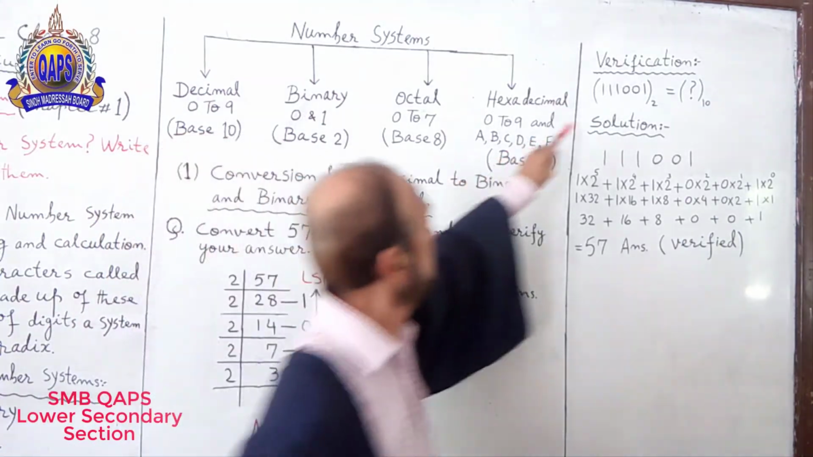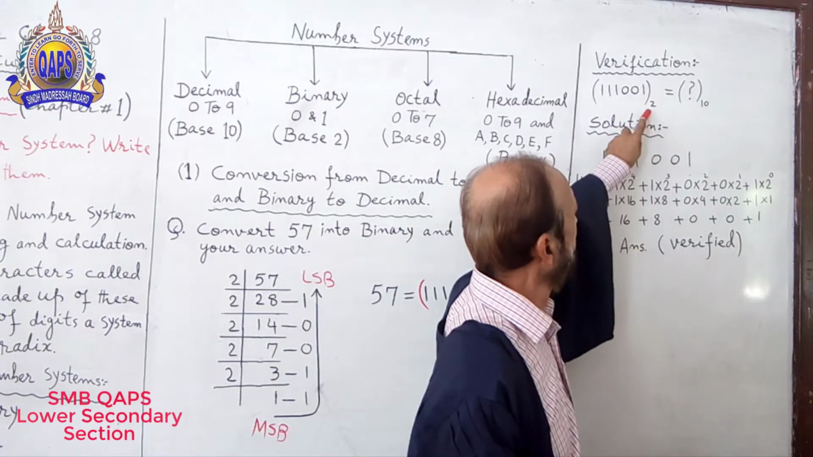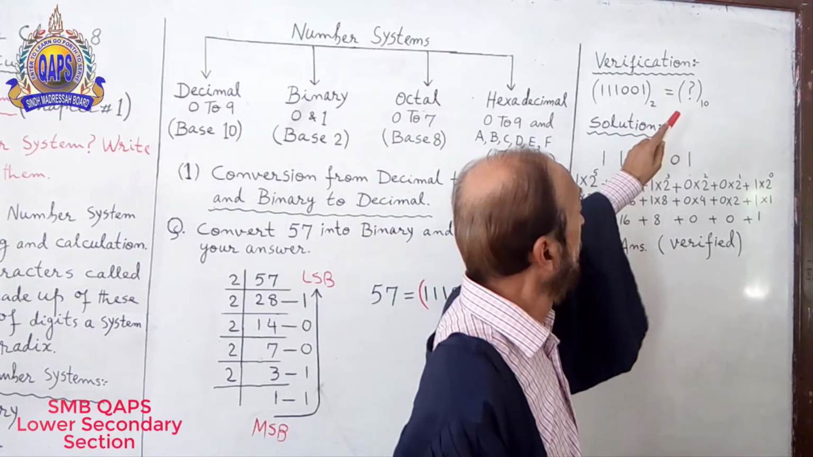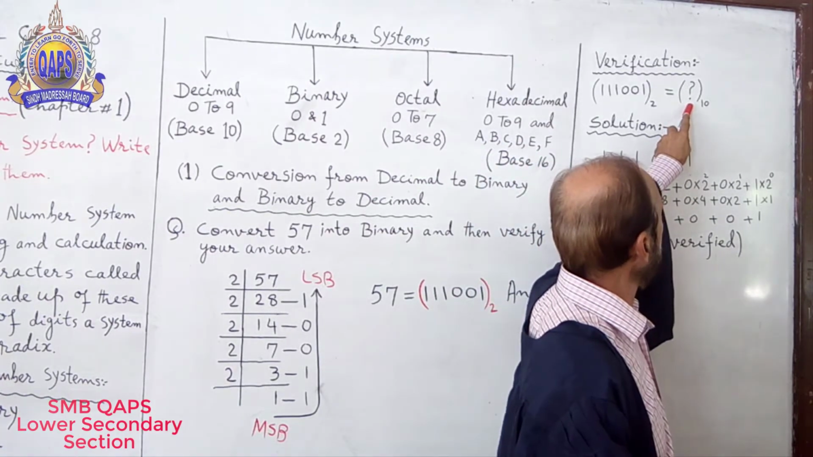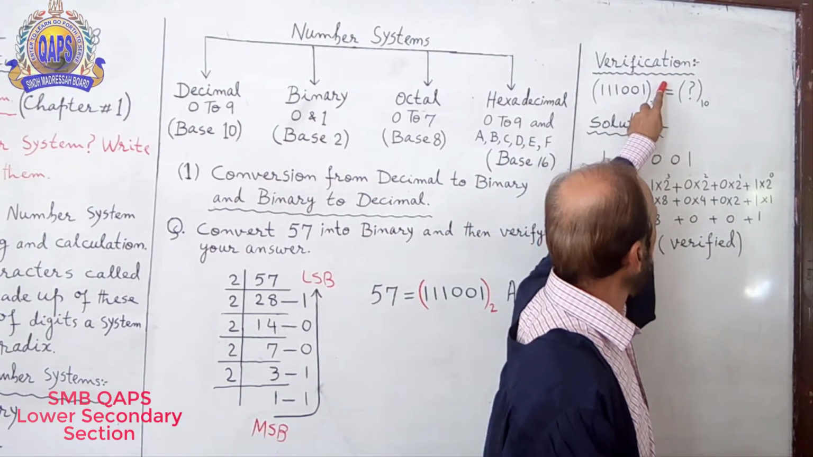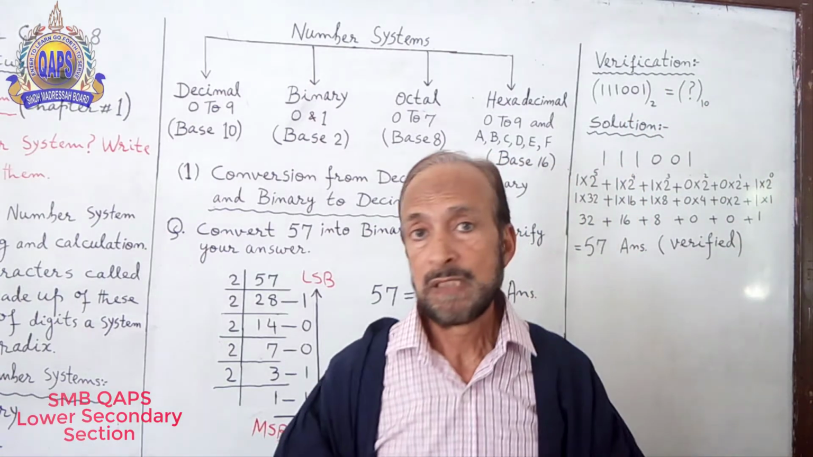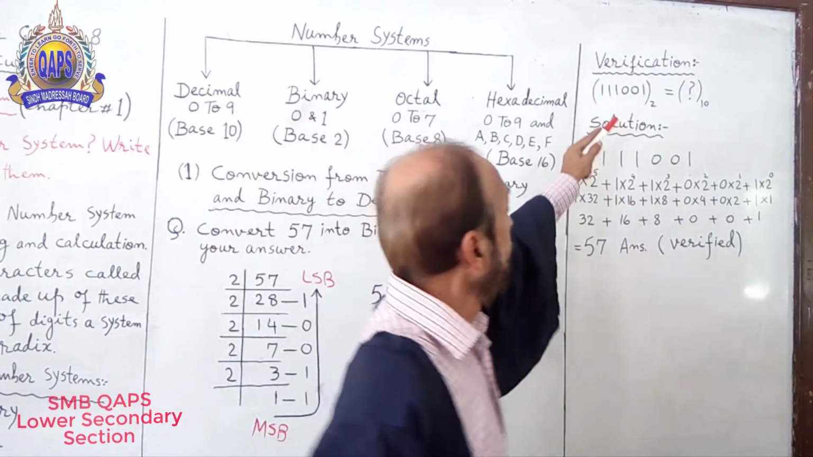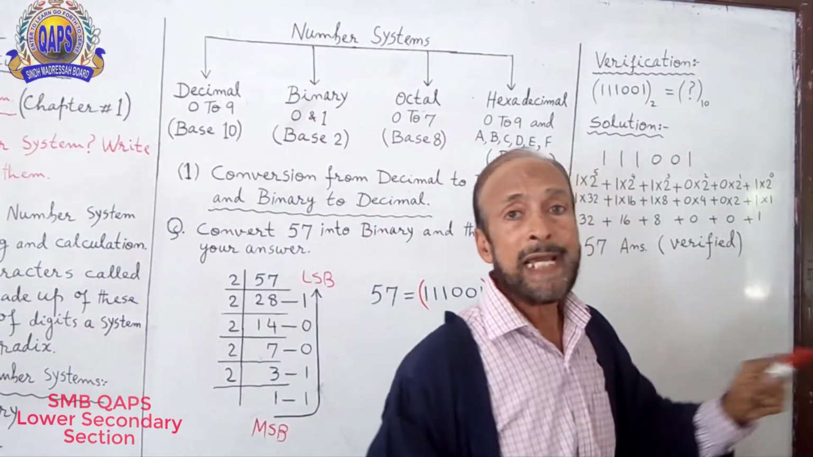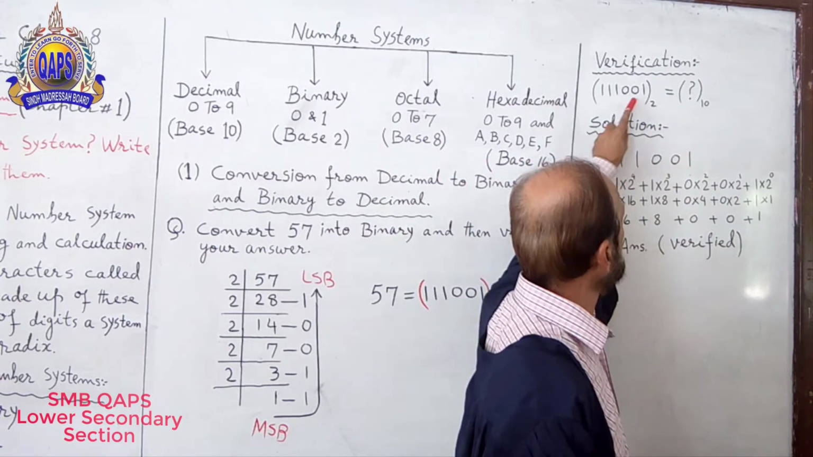Binary number 111001, base power 2. Try to understand what will be its equivalent in base power 10. Listen to my sentence very carefully. What will be the equivalent in base power 10 of this binary number?